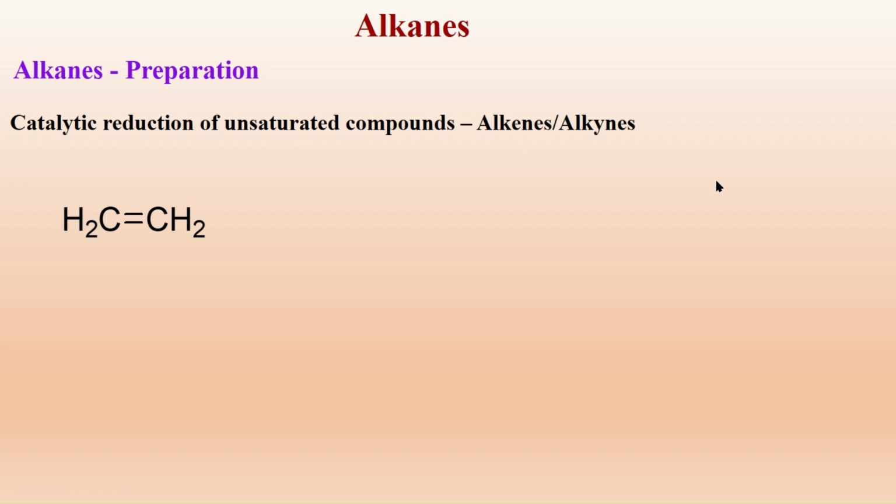The alkene, in the simplest form ethene, when we treat with hydrogen gas in the presence of a catalyst like nickel, platinum or palladium in the finely divided form, we use the finely divided form because it increases the surface area. When we heat it, we get the corresponding alkane, that is ethane.